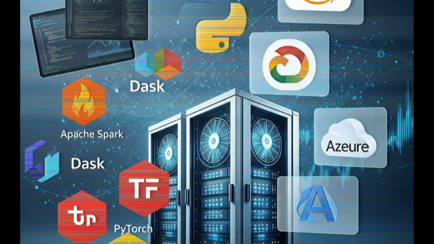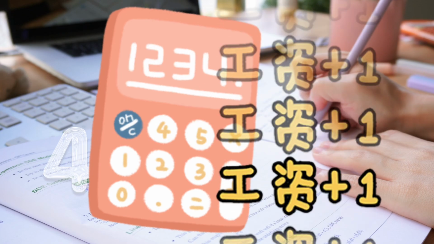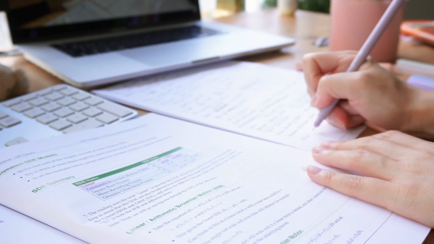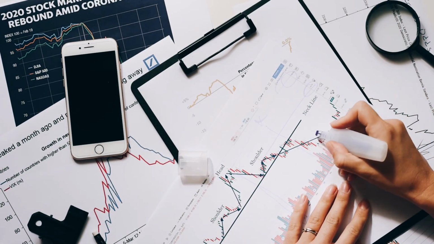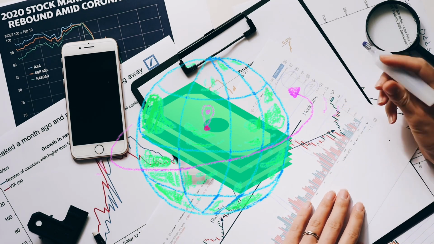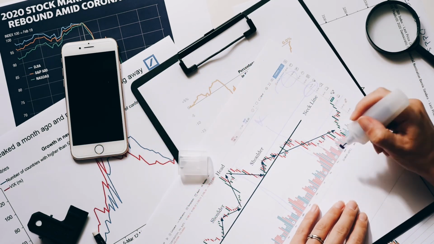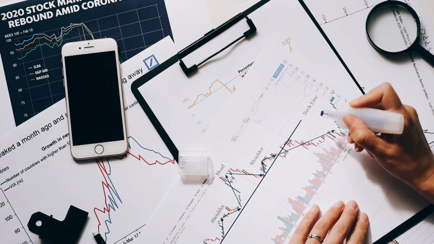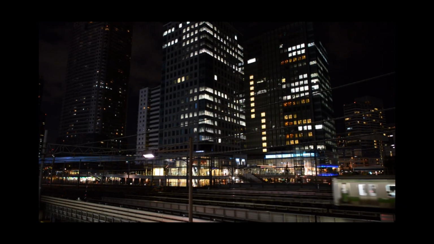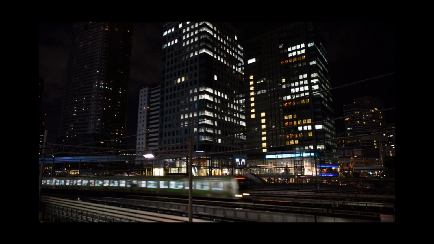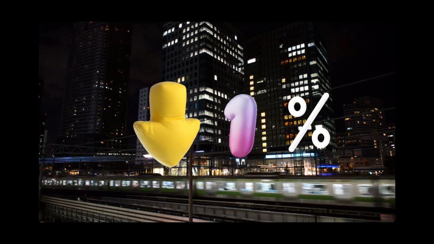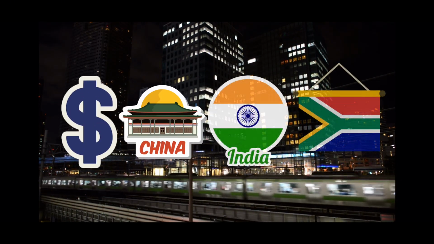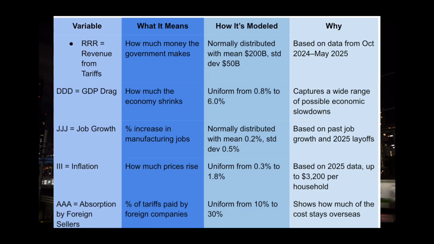Our success definition is made into numeric and quantifiable data, which is: the US makes at least $150 billion in tariffs to outweigh the administration costs. The economy doesn't shrink by more than 2%, measured as GDP drop. Manufacturing jobs grow by at least 0.5%. Inflation stays under 1%, and at least 20% of the tariff costs are paid by foreign sellers, so the US companies and consumers aren't hit as hard.